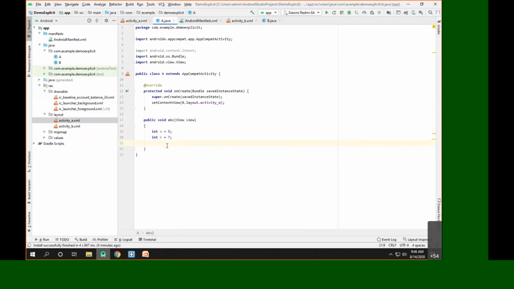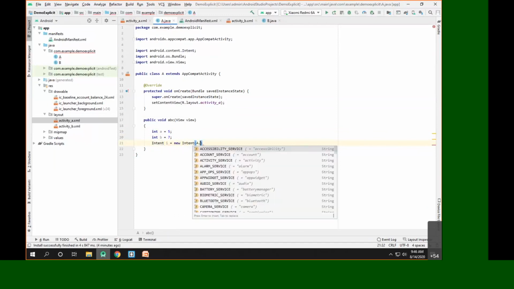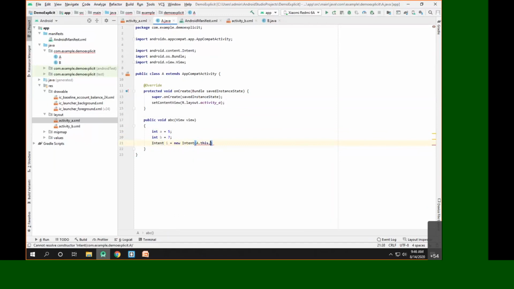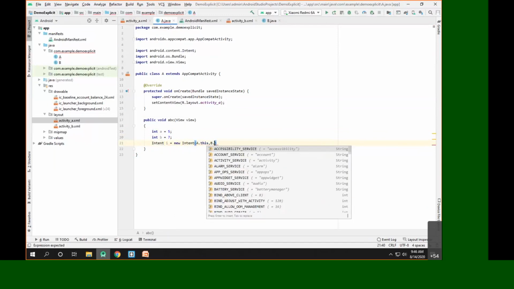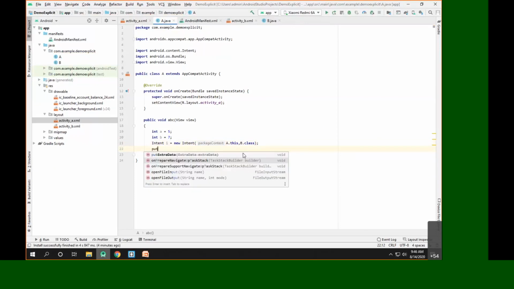Now what can we do here? We have to create the intent. So Intent i is equal to new Intent. This intent is from the current activity, that is from activity A, and it is for launching the activity B, that is B.class. Okay, so we have created the intent from A to the activity B. Now we are supposed to pass these two values to the activity B. How can we do that? This can be done by simply calling the putExtra method.